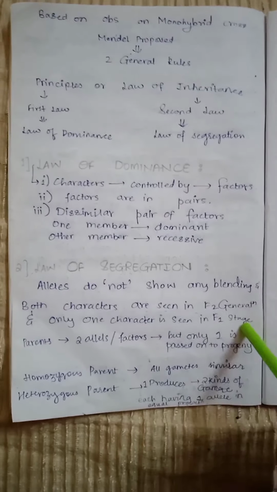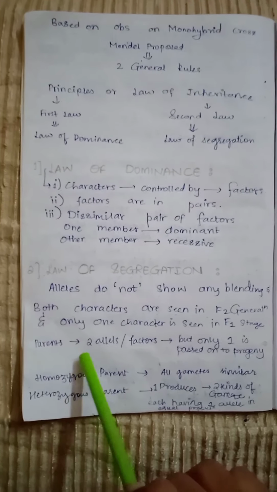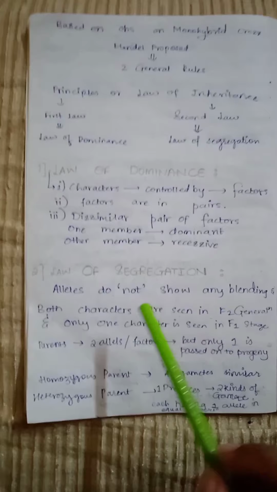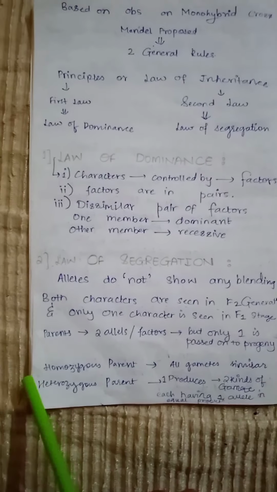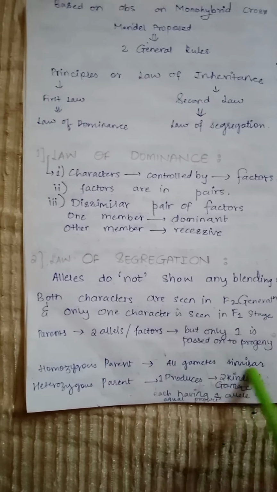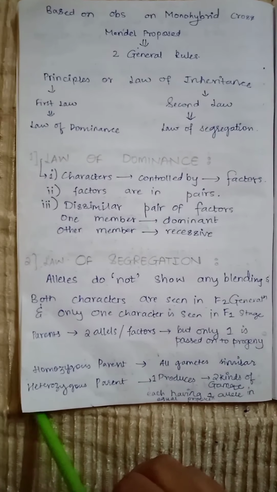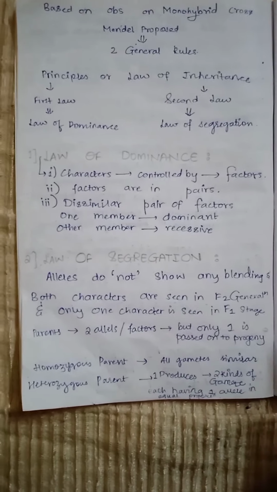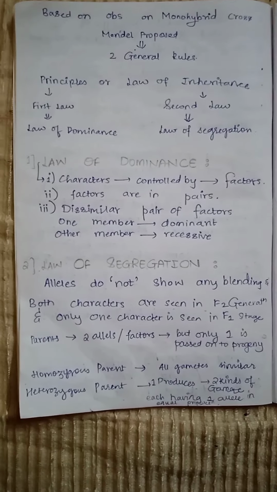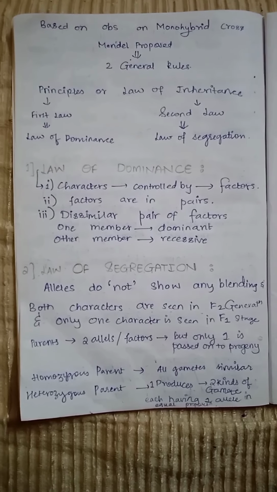So both the characters were seen in the F2 stage while only one, which is the tall, was seen in the F1 stage. Now the parents have two alleles or factors, but out of these two, only one is passed on to the progeny. In the homozygous parents, all the gametes will be similar, while in the heterozygous parent, one parent produces two kinds of gamete, each having one allele in equal proportion.